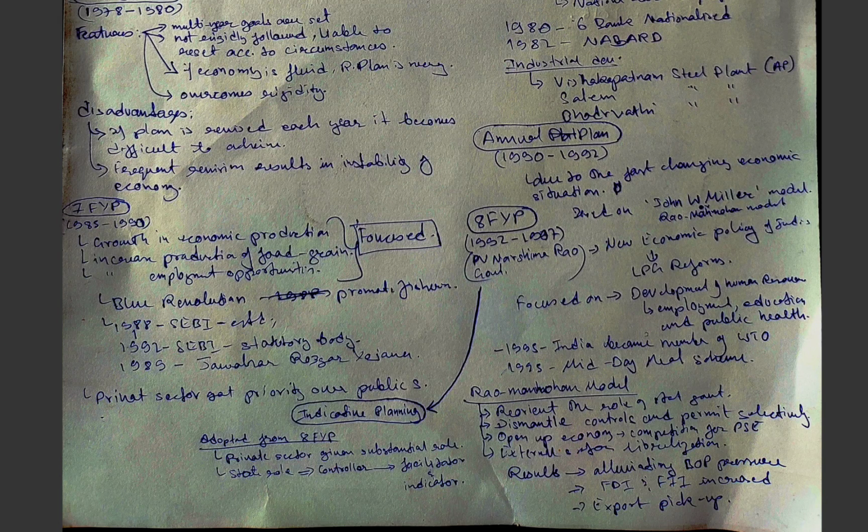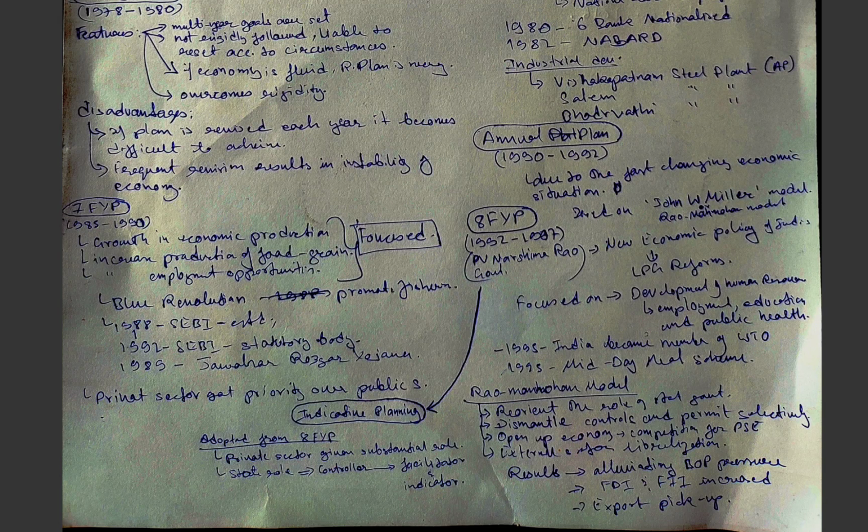Now moving ahead with the eighth 5-year plan, which, as I said, is based on the John Miller model, or the Rao-Manmohan model, and this was during the PV Narasimha Rao government, when the new economic policy was adopted and the LPG reforms were brought.